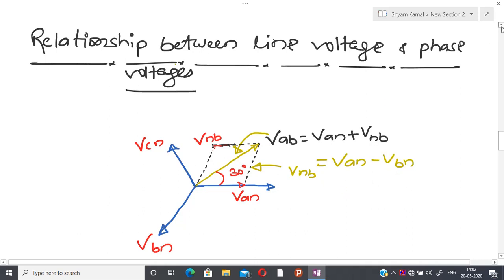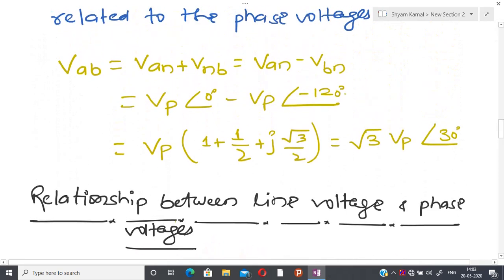After doing the calculation, what we observe is that the magnitude of VAB, meaning the magnitude of the line voltage, is root 3 times the phase voltage, and the angle with respect to AN is 30 degrees.